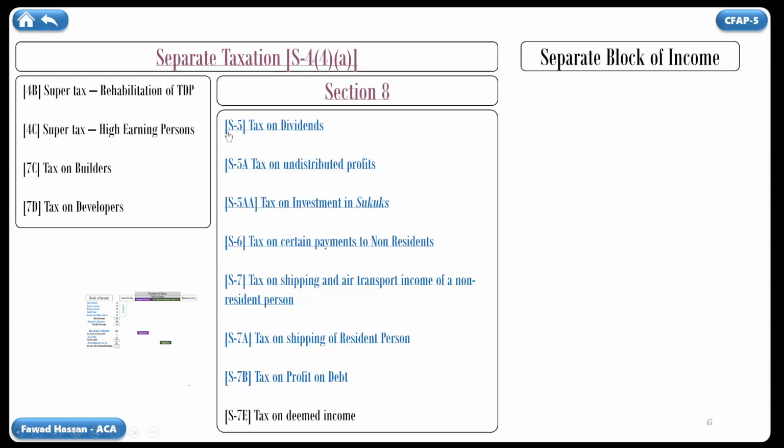You must understand that all the sections to be discussed under the umbrella of Section 8 have a similar pattern. We will try to understand this pattern with a simple example. Let's go to the whiteboard for some pencil work. Person A is making a payment of Rs 100 to Person B. While making payment, Person A is required to deduct tax at 10%. So Rs 10 will be deducted and deposited with FBR. Person B will get Rs 90.